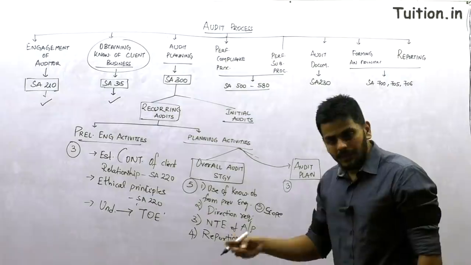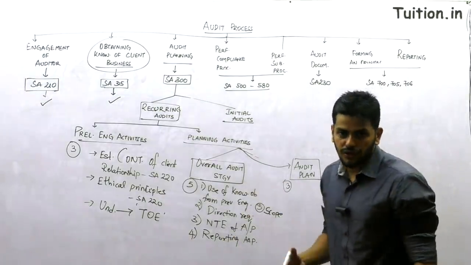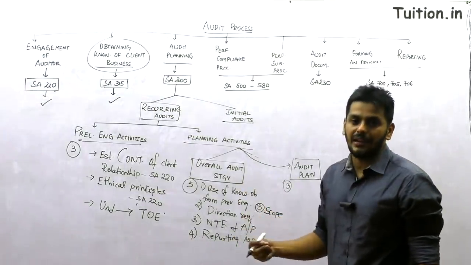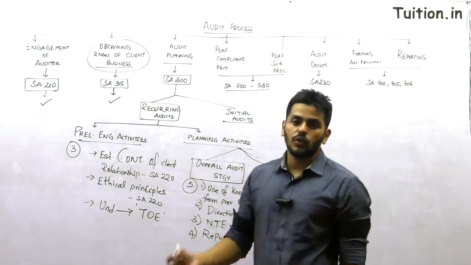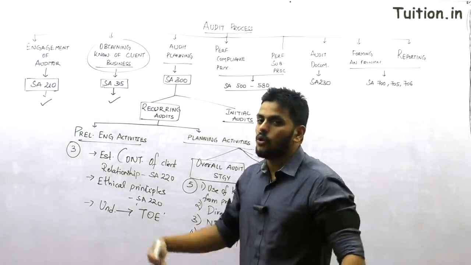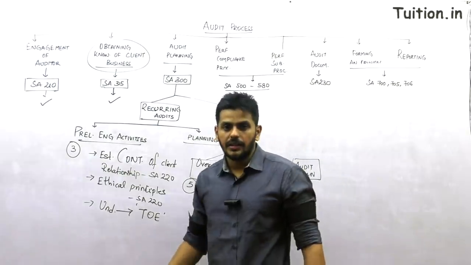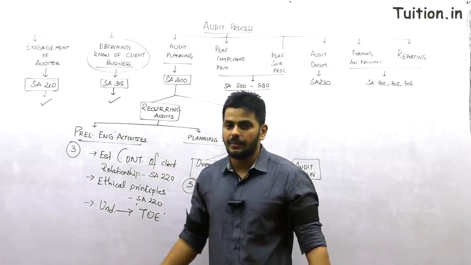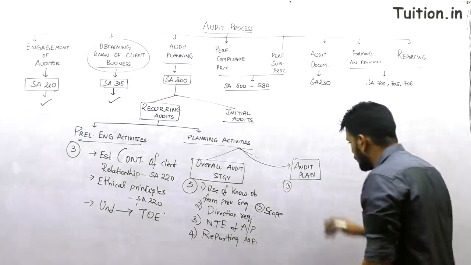Then you have to perform the related responses to those risks, and then perform all the standards. So basically, if anybody asks you a question on how to plan for the audit, you don't have to plan anything great, you just have to follow all the standards that have been issued. What are those standards that have been issued?